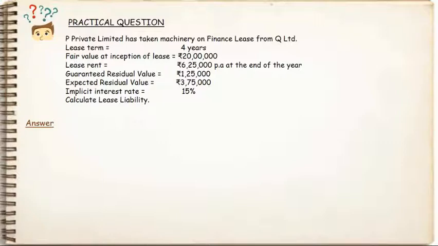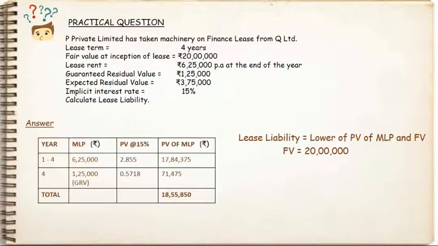As we learned earlier, lease liability will be the lower of present value of minimum lease payment and fair value. Here in the question, fair value given is rupees 20 lakh. Now we have to find the present value of minimum lease payment and compare it with 20 lakhs to figure out the lease liability. Take a look at this table. The column 1 shows the year, column 2 shows the minimum lease payment paid each year, third column shows present value at 15% and the last column shows the present value of minimum lease payments.